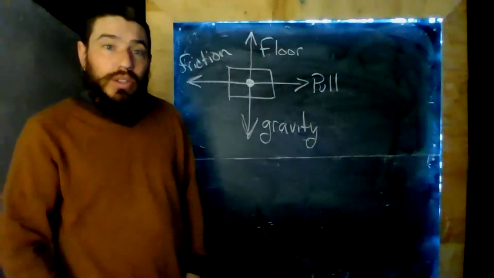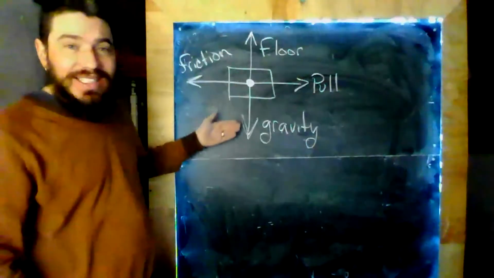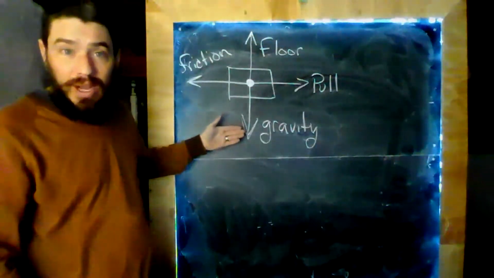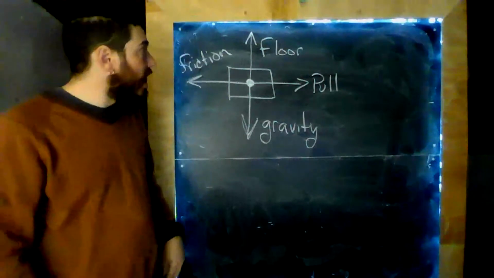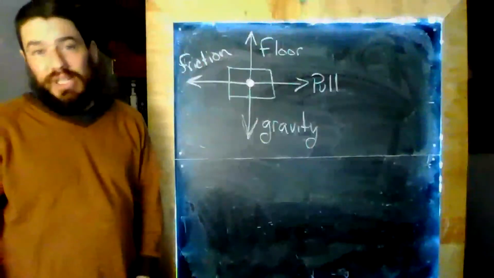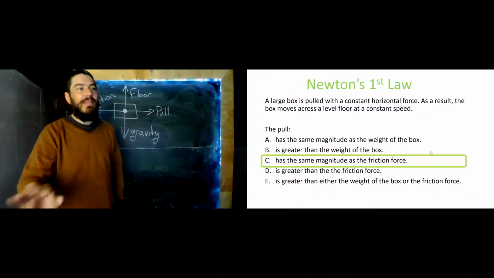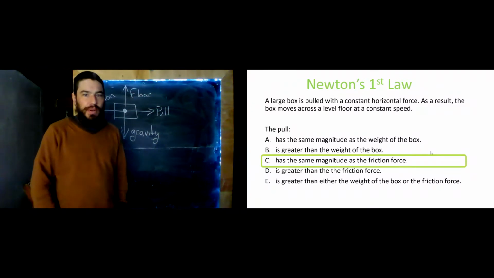So what can we conclude? We can conclude that the force of the floor on the box must be exactly equal to the force of gravity on the box. We can also conclude that the force of the pull must be exactly equal to the force of friction. So, what's my answer? It has the same magnitude as the friction force.